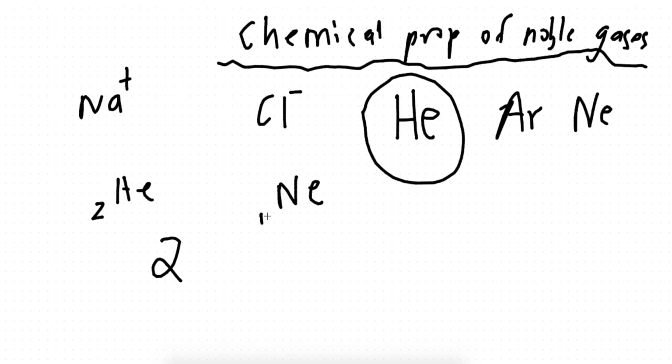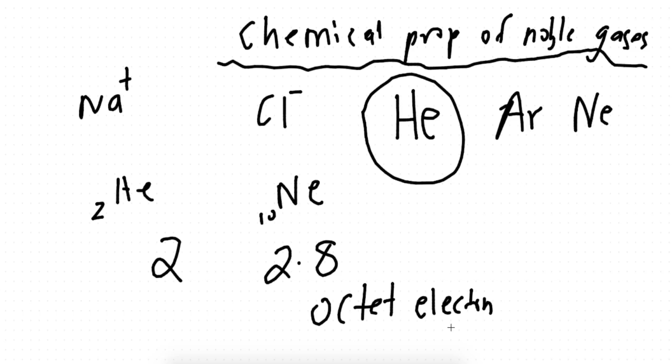Let's look at another element in the group, neon. What is the proton number? 10. What is the electronic configuration? 2.8. Look at the last shell, the valence shell. What are the valence electrons? 8. It doesn't need to gain or lose electrons. It's perfect. It's stable. This sort of arrangement, when you have 8 electrons in the valence shell, is called octet electron arrangement.